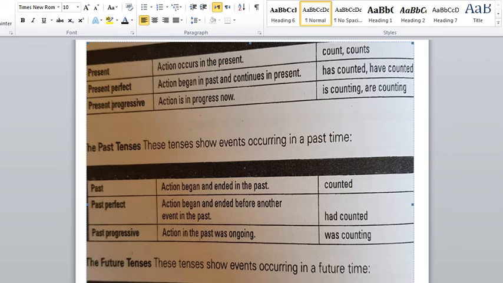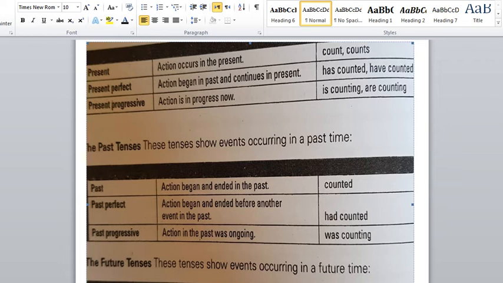We're going to start our report, the first part in our revision. Right now, you can see this is the uploaded revision sheet that you already have on your LMS. The table over here shows the different verb tenses of each verb. As you can see, it's divided into three parts.